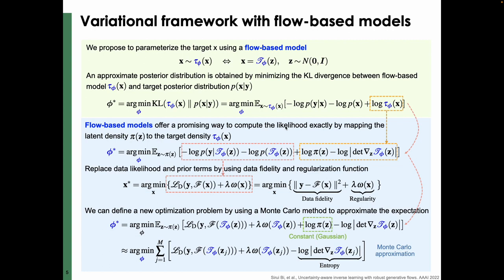The loss function can be approximated by using Monte Carlo methods, which draw random samples to estimate the expectation. Note that log pi(z) is the latent density, which is a standard Gaussian distribution, so it has no effect on the loss. The log determinant term is an entropy term, which can increase the diversity and the exploration of the solutions. Finally, the flow-based model parameters are obtained by minimizing the loss function.